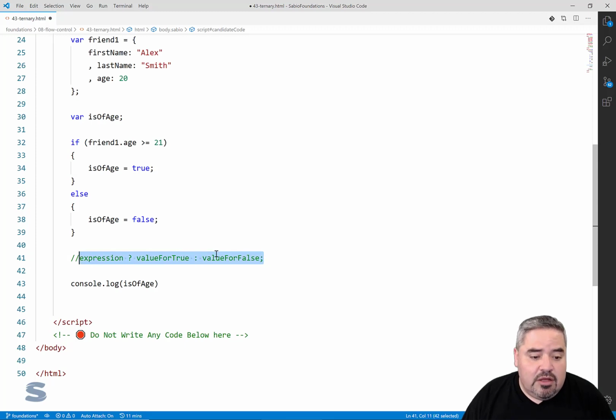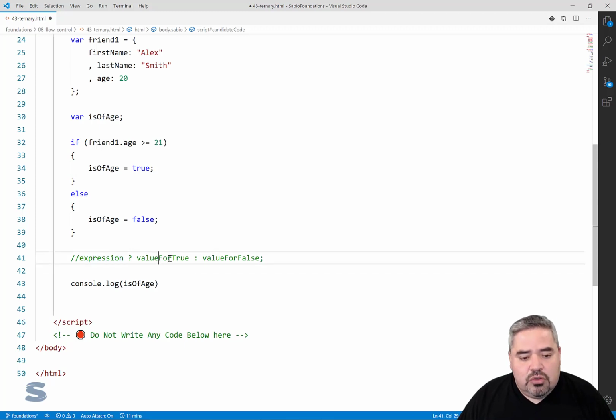And so the ternary operator deals with 3 operands, 1, 2, 3, and it's going to yield the value. This is the value that we're going after.